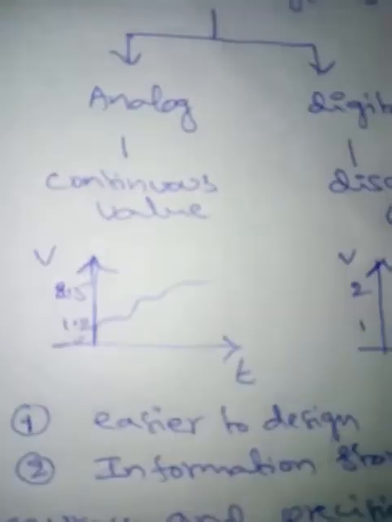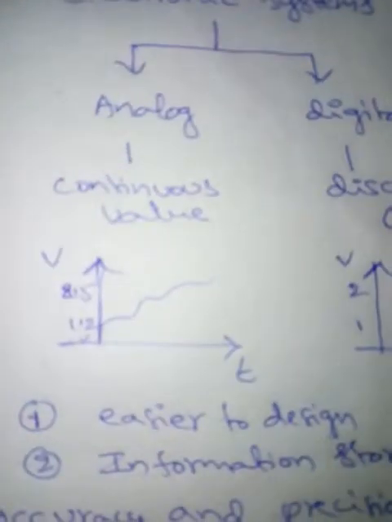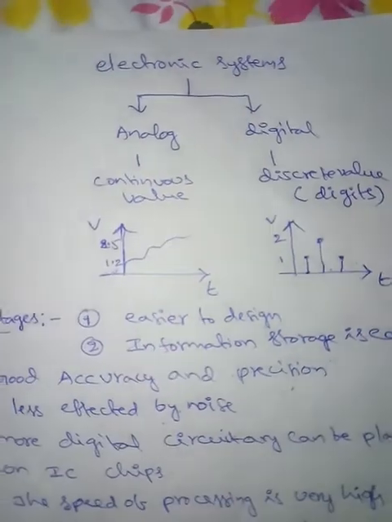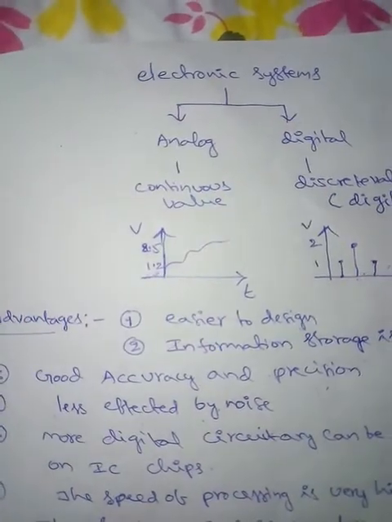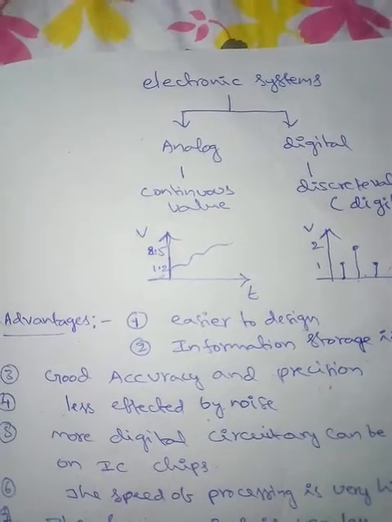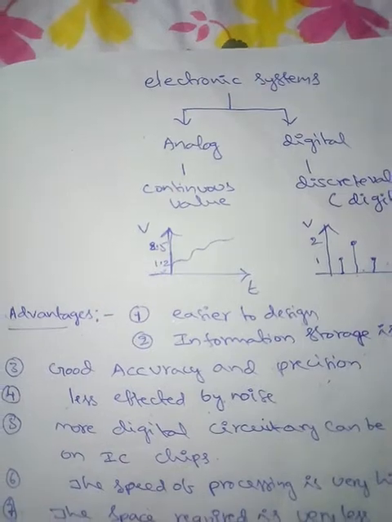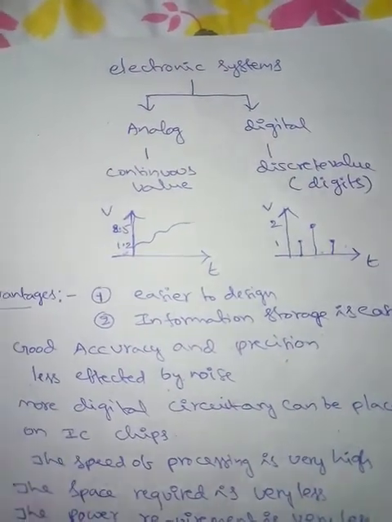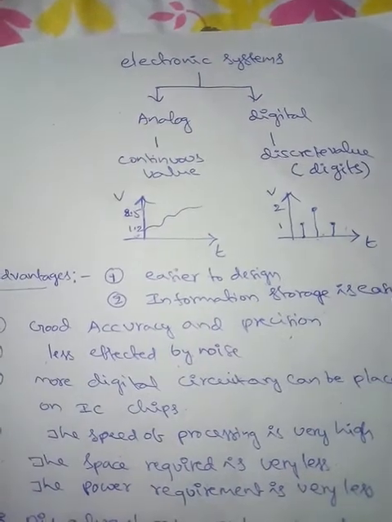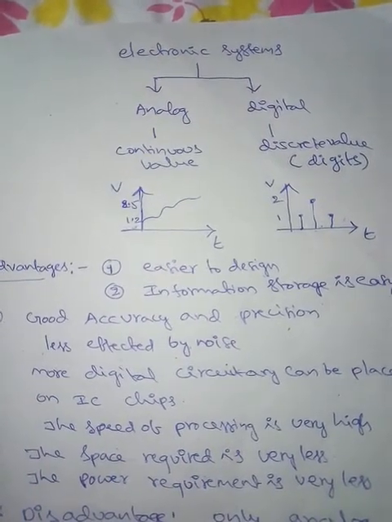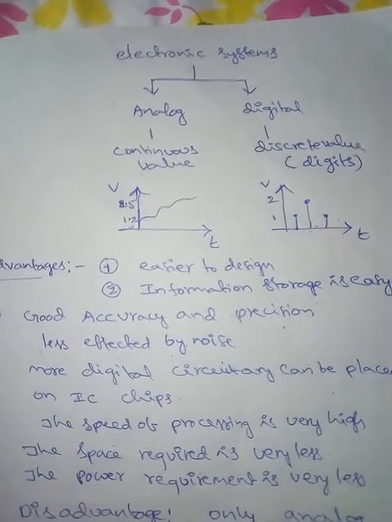Digital systems are easier to design. Digital information storage is easy. Accuracy and precision are very good in digital systems. Digital circuits are less affected by noise. More digital circuitry can be placed on IC chips. The speed of processing is very high. The space and power requirement is very less. These are the advantages of digital systems.